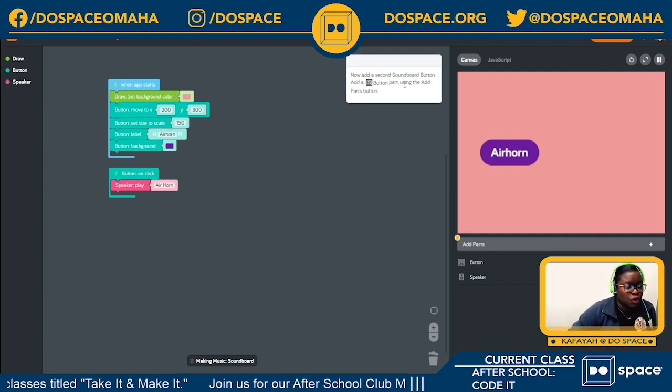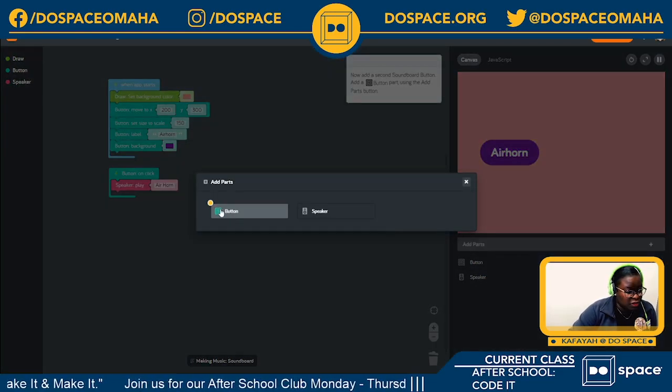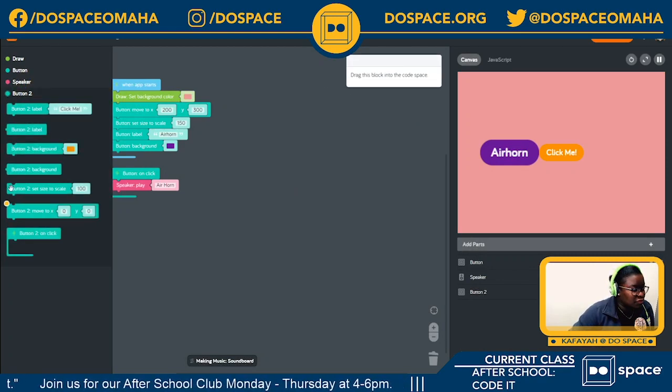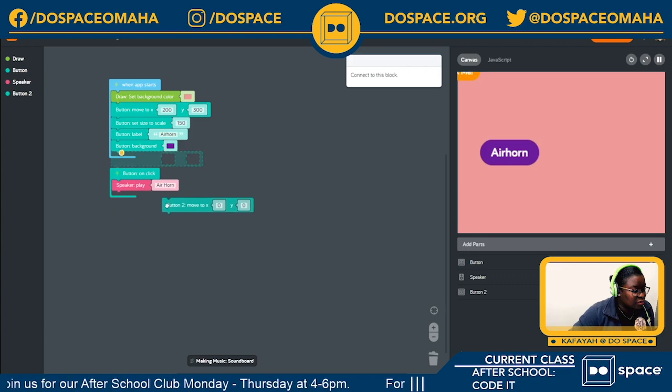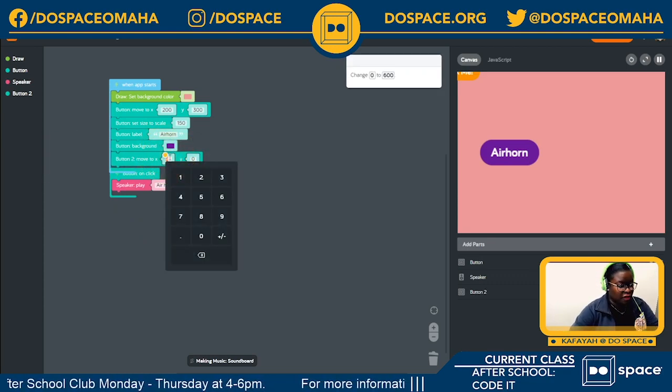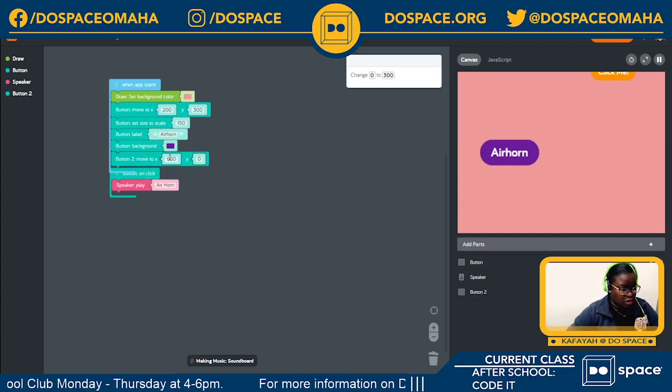Next, we're going to add a second soundboard button. And so I'm going to open my button 2 tray and move my button to the X position of 600, and my Y position is going to be 300. Awesome.